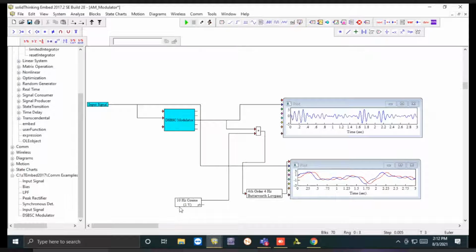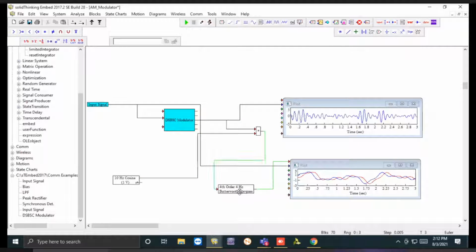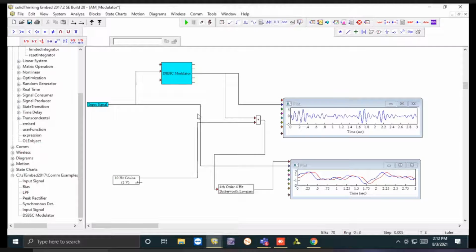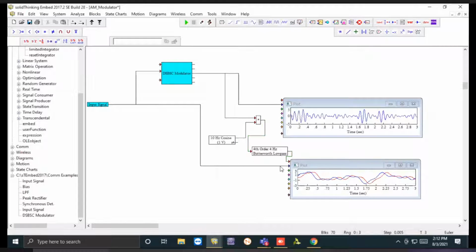If you have anything to discuss, feel free to ask. Yes, let me know if you have any query. Sir, one doubt, sir. Yes, please ask. The carrier signal which we apply at starting of modulation, do we use that in the input signal only, or is it already there in the modulator itself? It is in the software, it is inbuilt with the modulator. And by default, it is cosine signal.